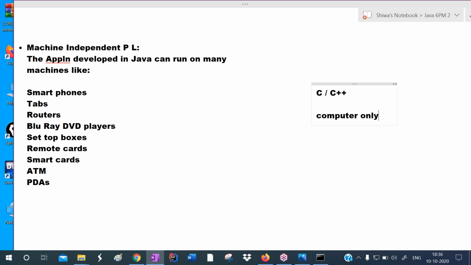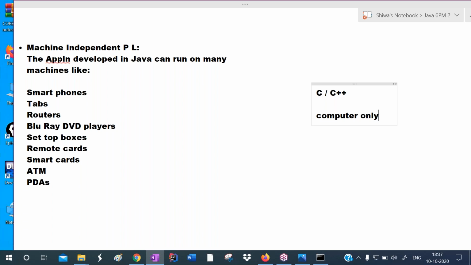Actually, the main aim of Java is that a Java application should run on any machine. That is the main goal, because Sun Microsystems got a project from an electronic devices company, and their intention was to run that application on different machines. So Java was developed on this goal.